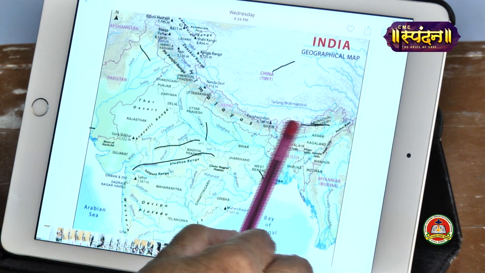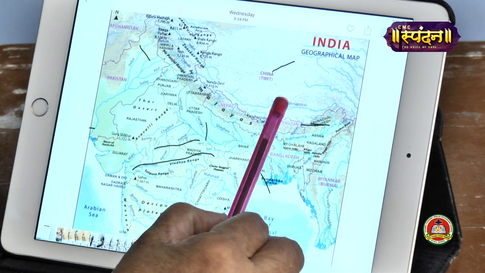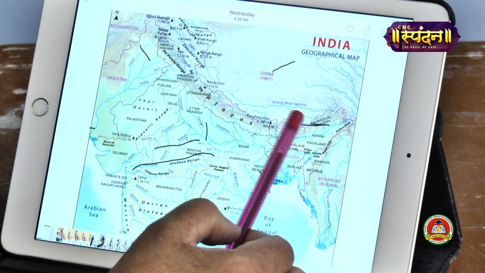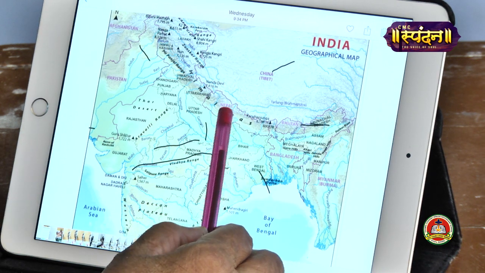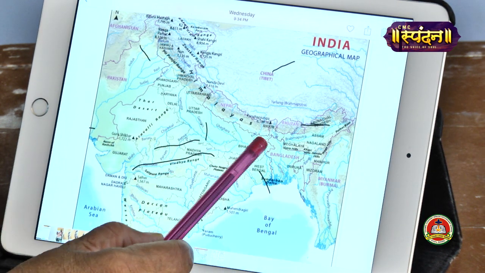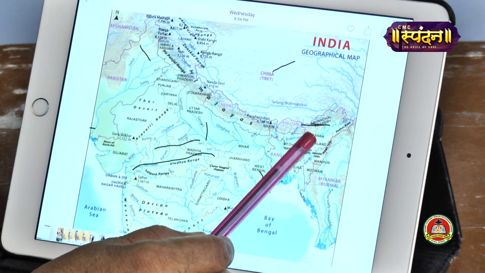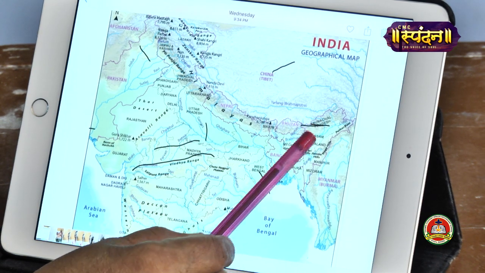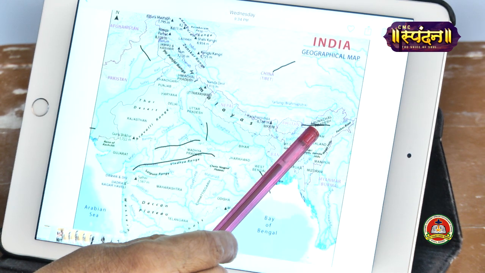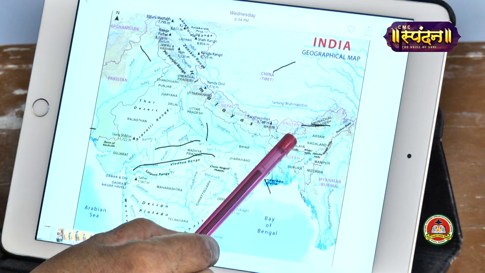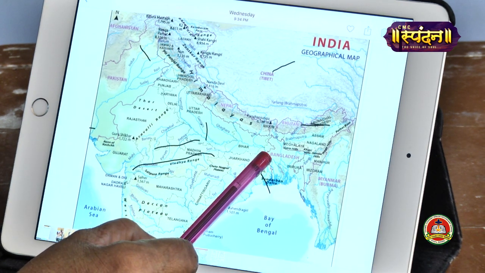Now let us come to this area, which is the Brahmaputra Basin. It starts in Tibet. And then it flows eastwards first of all, and enters India through Arunachal Pradesh. Here, you all can see Arunachal Pradesh. It enters India through Arunachal Pradesh and then flows westward through Assam, and then it goes to Bangladesh.